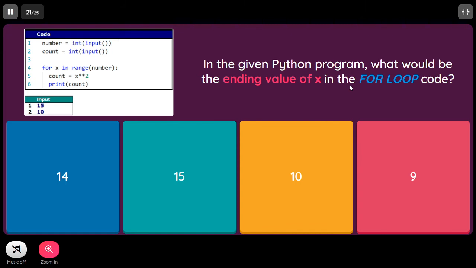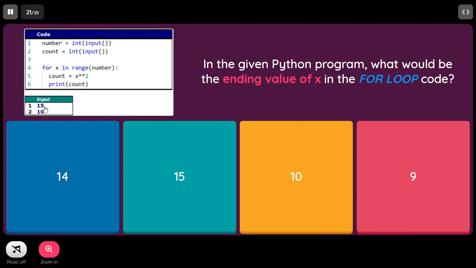In the given Python program, what would be the ending value of x in the for loop code? Here it's clearly mentioned that number and count are being read, and the input is given that number is 15 and count is 10. Here range of number, where number is 15.